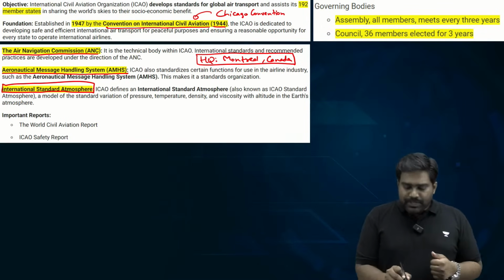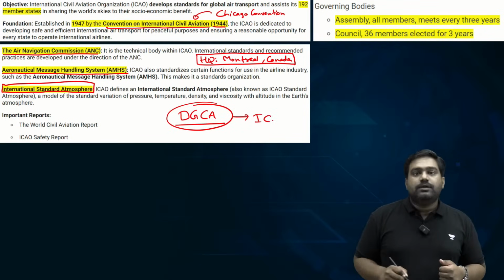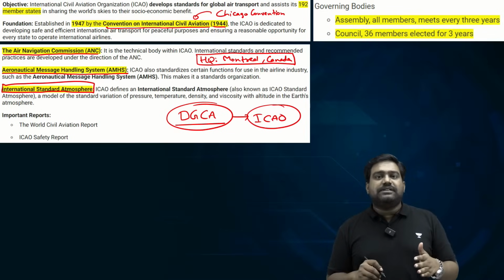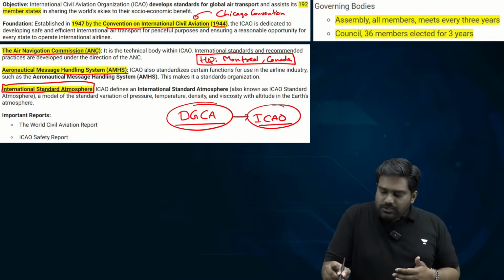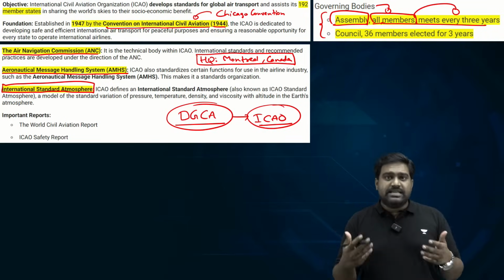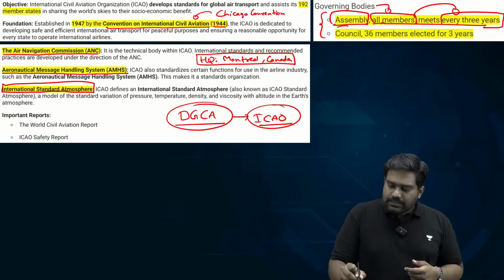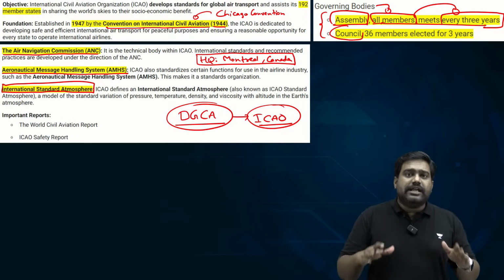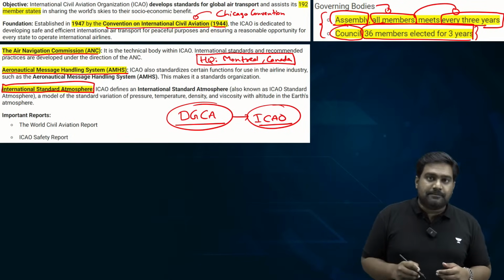So from India, it is the DGCA, the Directorate General of Civil Aviation, which coordinates with ICAO. So it sets the aviation safety standards, the regulatory standards, and we follow and implement them. It is governed by an assembly consisting of all the UN members, which meets once in every 3 years and updates the civil aviation standards. It has a council that runs the day-to-day functioning that consists of 36 members elected for a 3-year term.